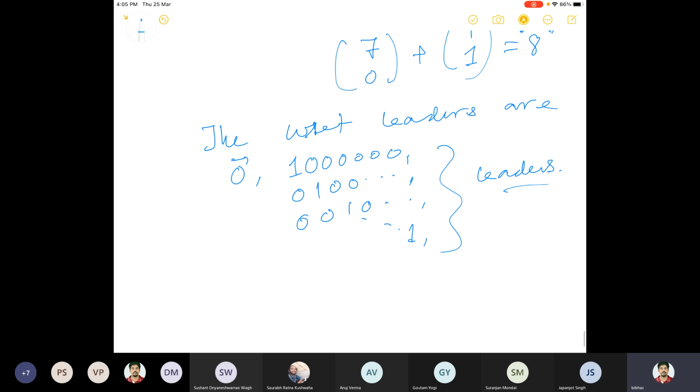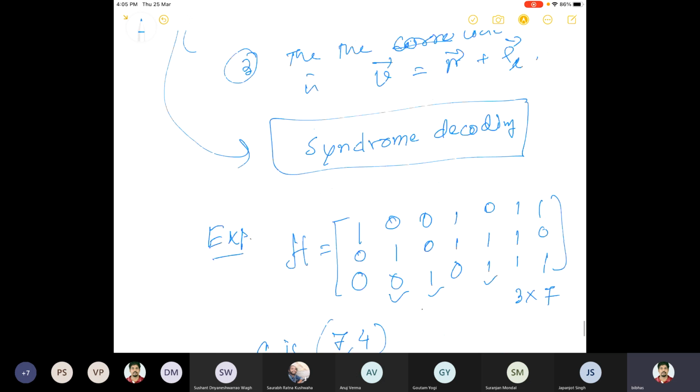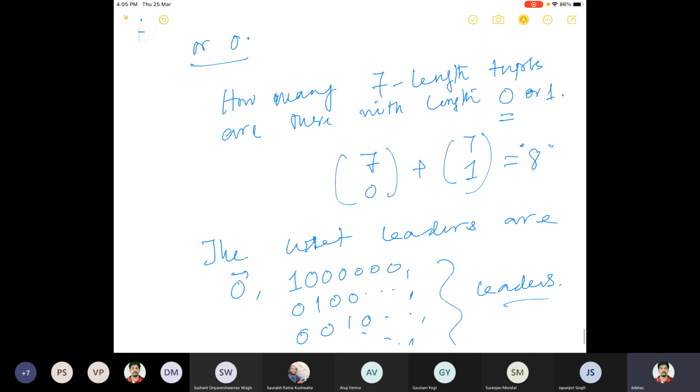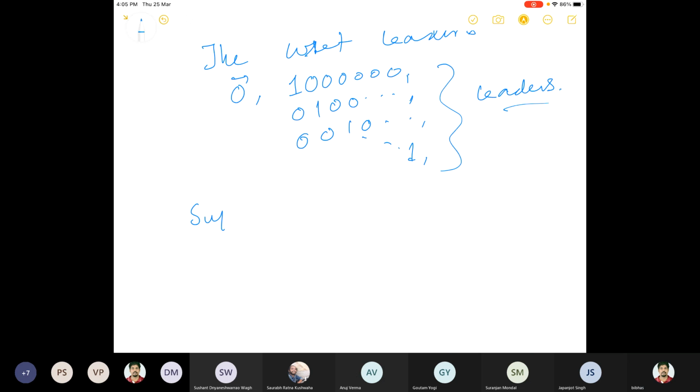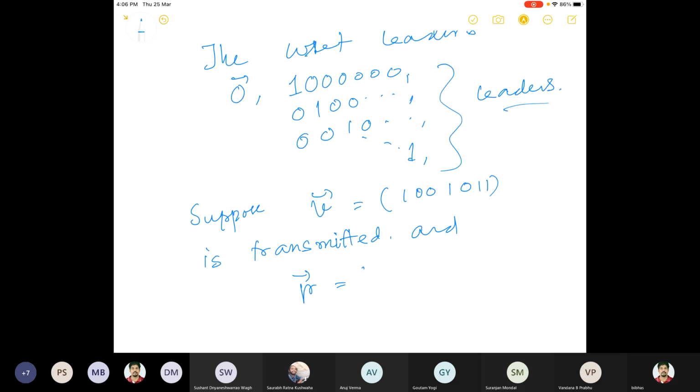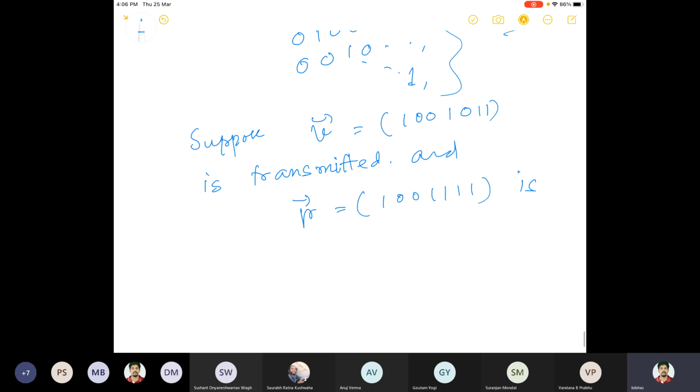Okay. Now I'm giving an exercise, just to demonstrate the procedure of this decoding. Suppose this is transmitted: 1 0 0 1 0 1, length 7. And let's say R is 1 0 0 1 1 1 1. Suppose R is received.